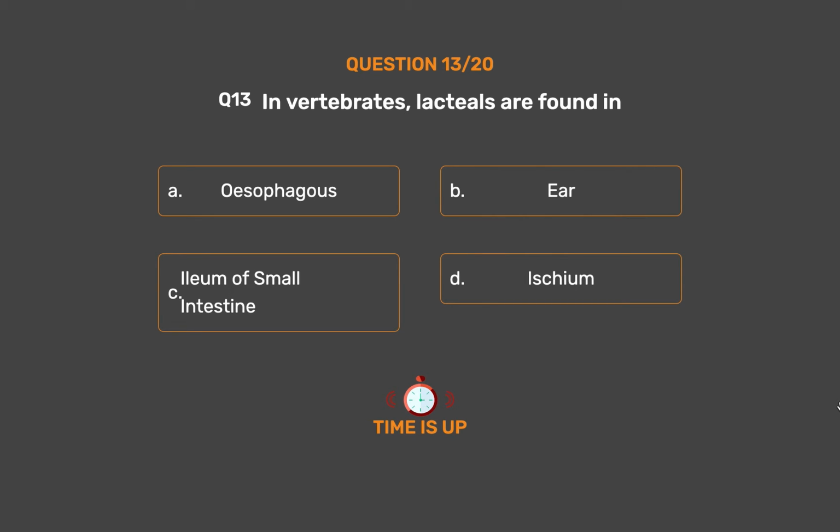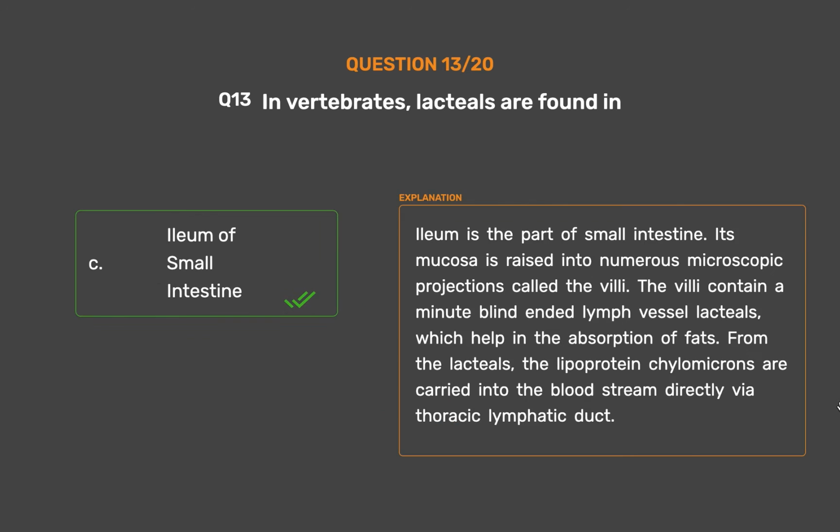The correct answer is option C. Ileum of small intestine. Ileum is the part of the small intestine. Its mucosa is raised into numerous microscopic projections called the villi. The villi contain a minute blind-ended lymph vessel, the lacteals, which help in the absorption of fats. From the lacteals, the lipoprotein chylomicrons are carried into the bloodstream via the thoracic lymphatic duct.